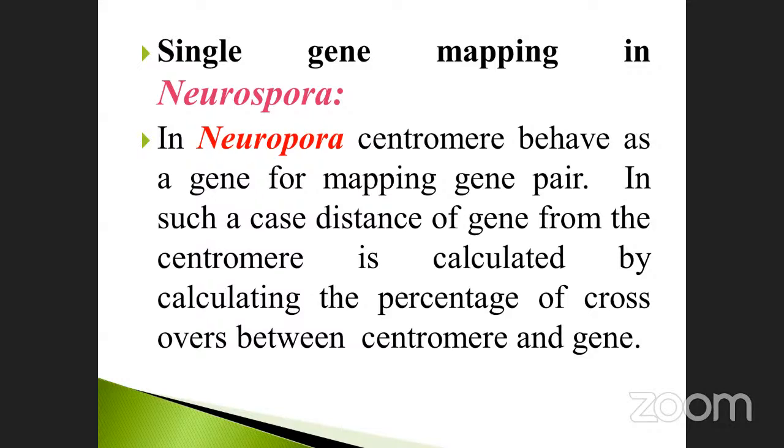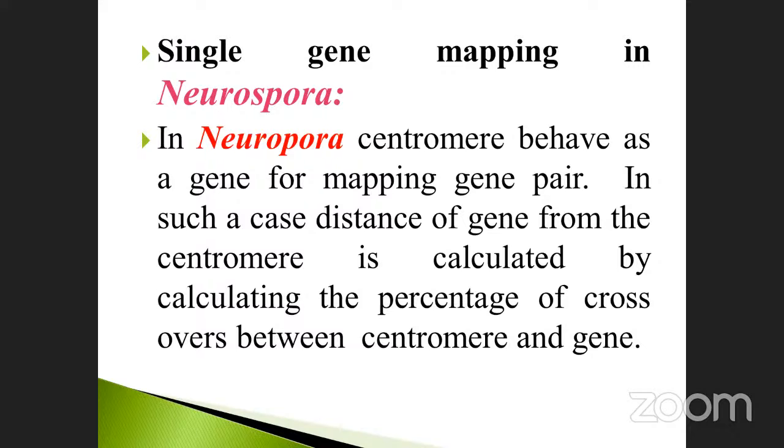Don't forget, my dear, in Neurospora the centromere behaves as a gene for mapping a gene pair. In such a case, the distance of the gene from the centromere is calculated by calculating the percentage of crossover between the centromere and the gene. How do they calculate? From the centromere, how many crossing overs take place within the chromosome, within the gene. That is done in the laboratory, and that process is called single gene mapping in Neurospora.